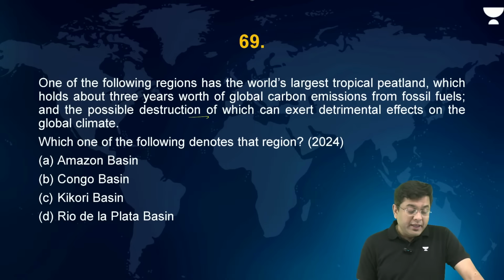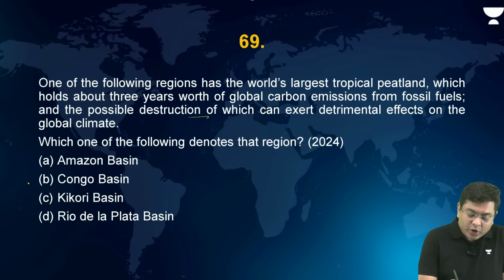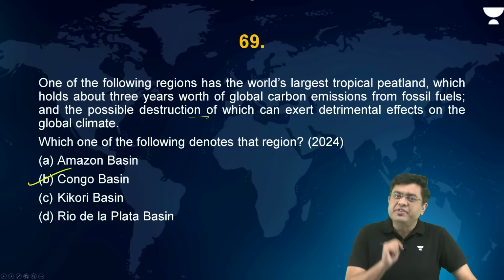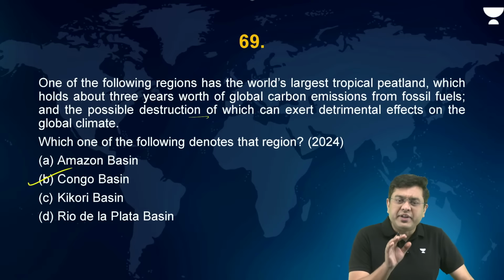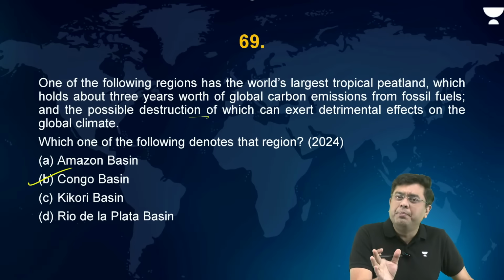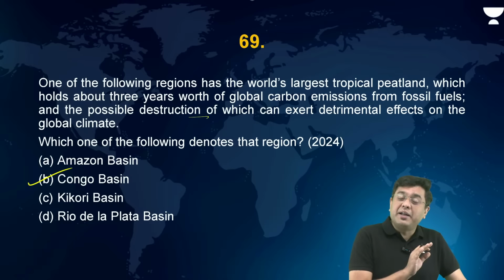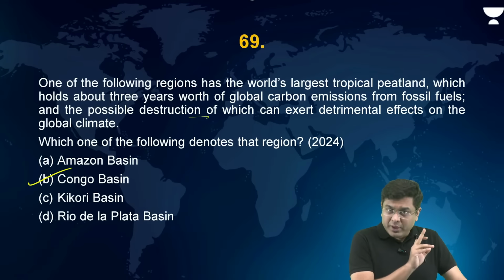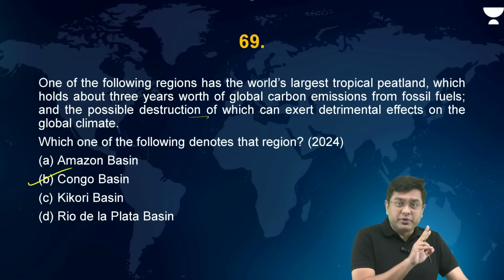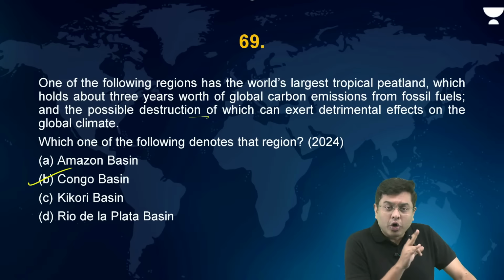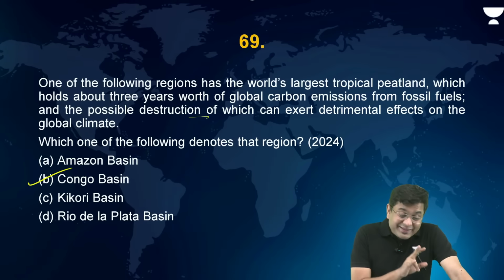Out of this: Amazon, Congo, Kikori, and Rio de la Plata. So which of them is one of the largest tropical wetlands? It is basically the Congo Basin. Kikori is present where? Kikori is present in the region of Papua New Guinea, right? Rio de la Plata is in the region of South America, having two capital cities at the boundary region of Rio de la Plata. Okay? Now, it is this Congo Basin.